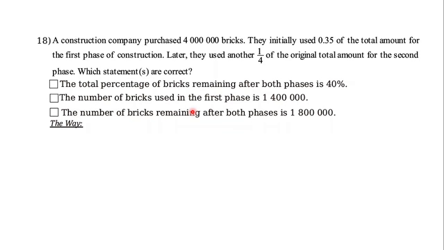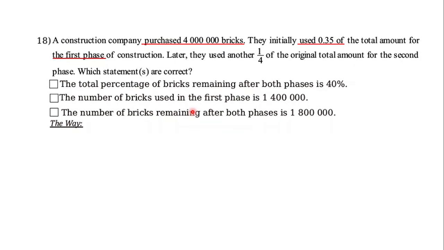Okay, let me see all the information that is given here. Purchased 4 million bricks. Okay, 4 million bricks as the initial number. Next, used 0.35 of. As you see here, 0.35 is not the number itself, but actually it is the part of. So 0.35 is the part of the 4 million bricks.